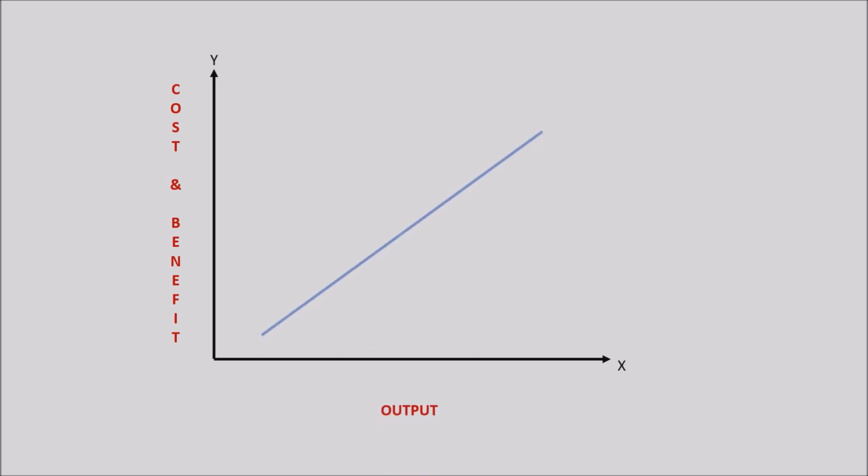The y-axis here denotes the cost and benefit, and the x-axis denotes the output. Our marginal private cost and marginal social cost are the same here, because we assume that there are no external costs. There is only benefit since it is about positive externalities in consumption. Now remember we are talking about consumption, that is the demand side function.